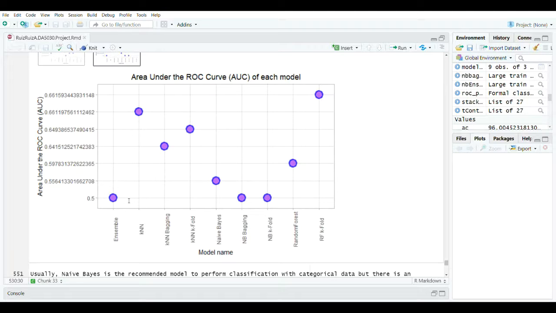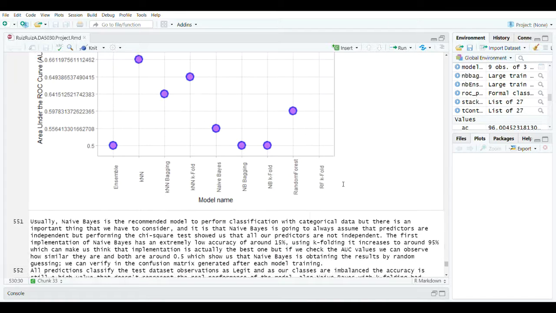But if we look at the random forest with k-folding, which was the best one that we could see from the confusion matrix, it is also the one that has the highest value for the AUC. So for classification, we have to consider other ways to evaluate besides accuracy. And the AUC is a good one that reflects the real capacity of our model to perform a classification.